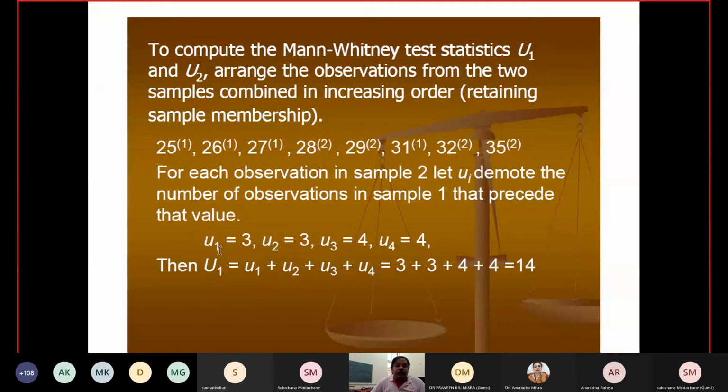So U1 is equal to 3, U2 is equal to 3, U3 is equal to 4 and U4 is equal to 4. Now let us start calculating this.